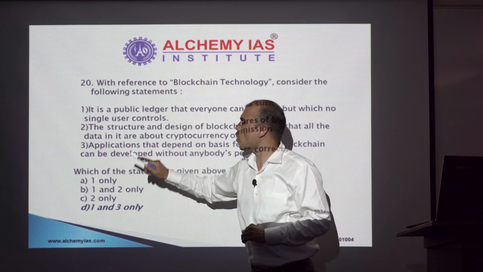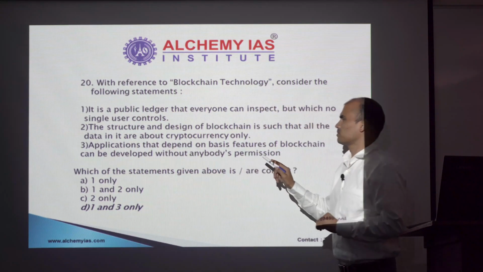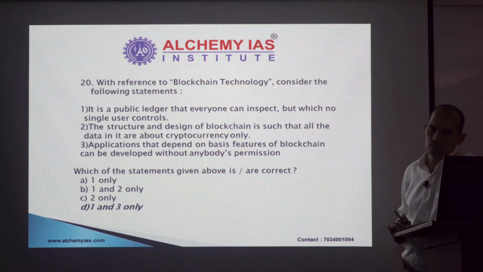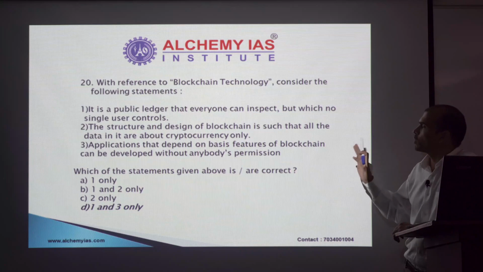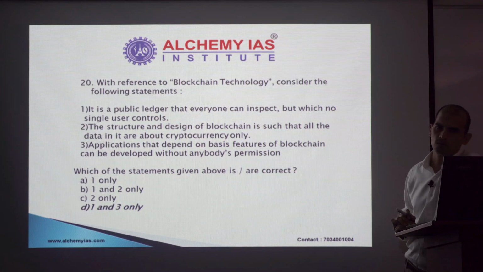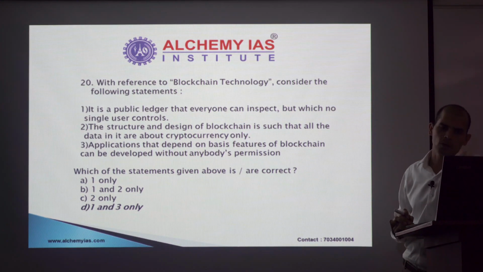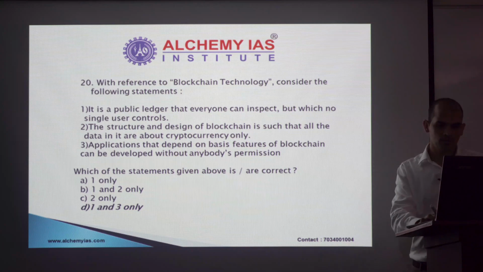They have not said that all applications. So that kind of extreme words are not being used in this case. So that gives us a possibility that this statement can be true, because we have not come across any such body which regulates the application of technologies based on blockchain. So with this, we can safely say that option D is the correct option. Next.